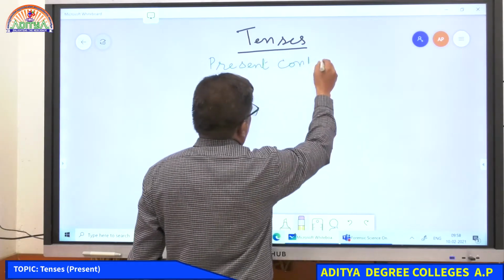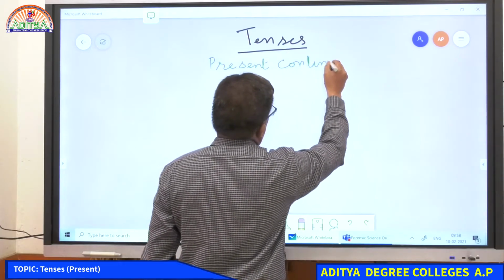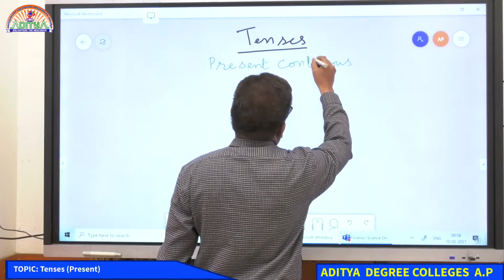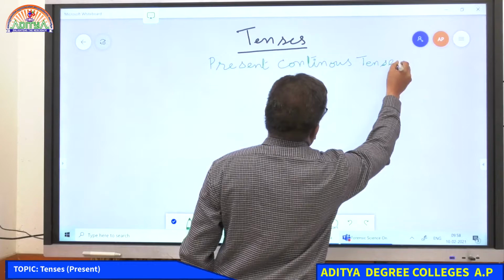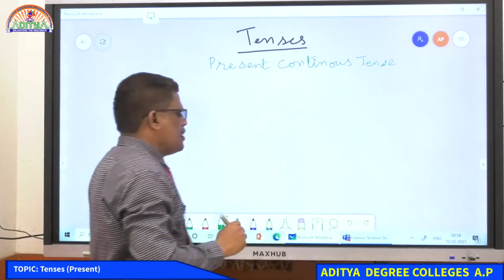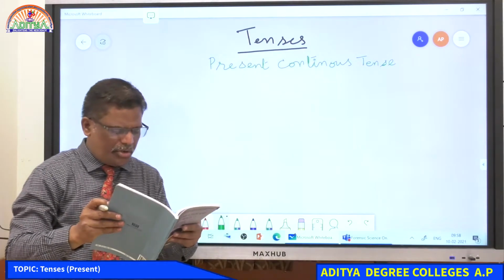Present continuous tense. Right? So previously we saw simple present, now we are looking at present continuous tense.